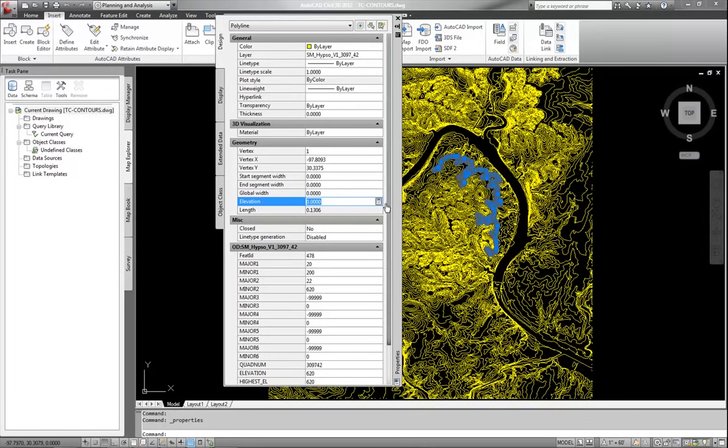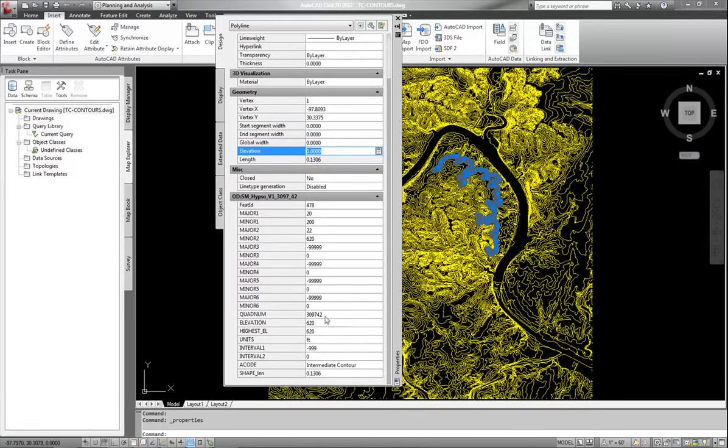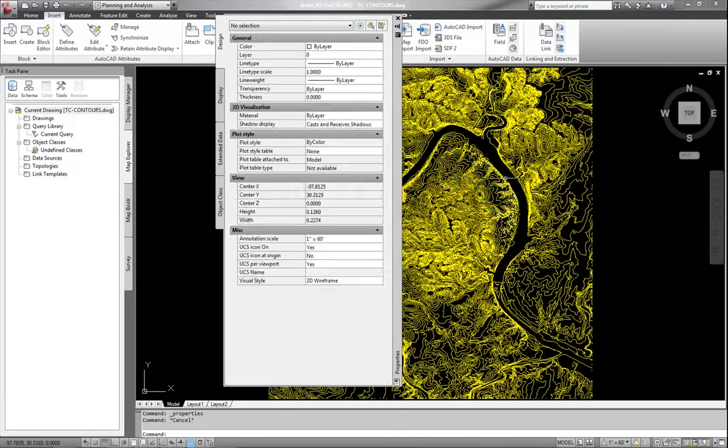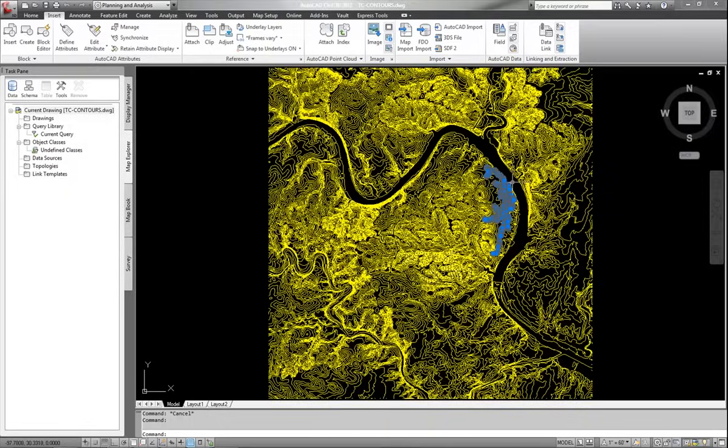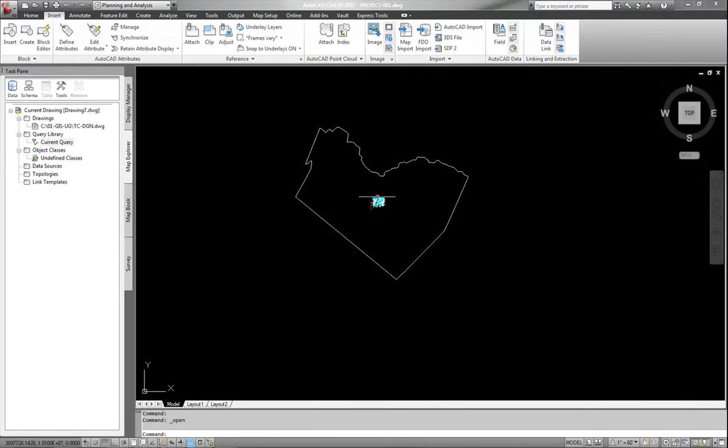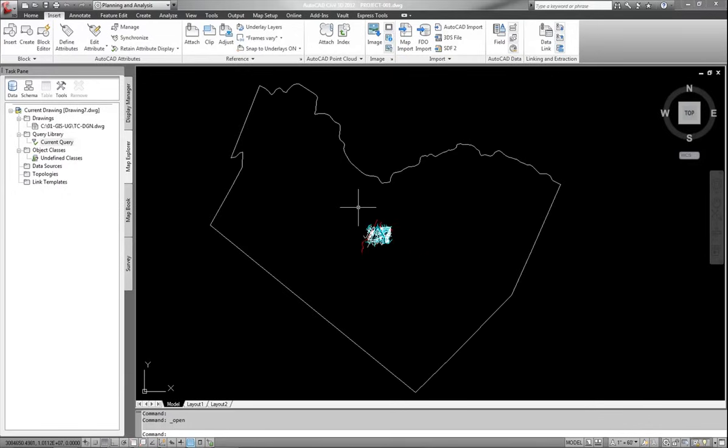Reading off that object data table, this particular contour has an elevation of 620. Okay, so this is how I know that there is elevation data assigned to it. This one's got 580. Okay, so I'm going to be using that object data table to import my contours with elevations.